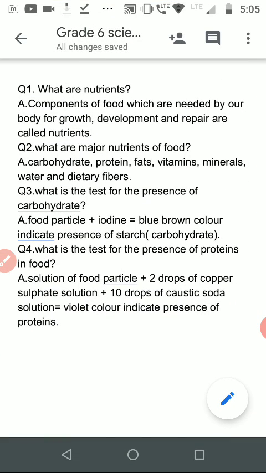Let me now explain some questions I have mentioned here. What are nutrients? Components of food which are needed by our body for growth, development, and repair are called nutrients. What are the major nutrients of food? As we have discussed: carbohydrate, protein, fats, vitamins, minerals, water, and dietary fibers. What is the test for the presence of carbohydrate? Food particle plus iodine. If a blue, brown, or blackish color is obtained, it indicates the presence of starch. Starch is a carbohydrate. Now what is the test for the presence of protein? Solution of food particle plus 2 drops of copper sulfate solution and 10 drops of caustic soda gives violet color. This indicates the presence of protein.